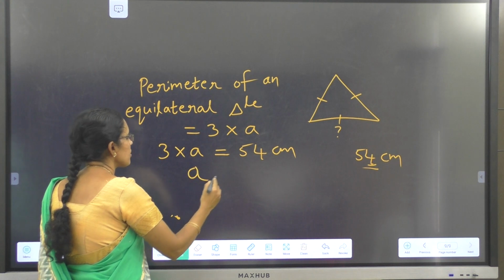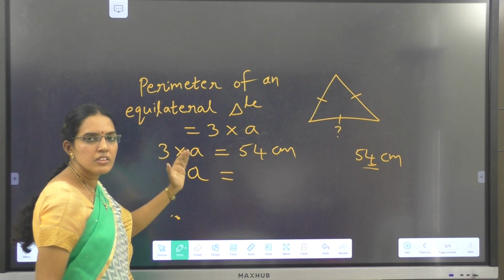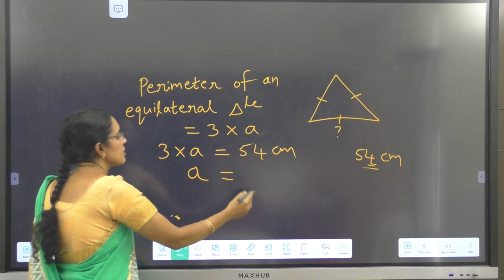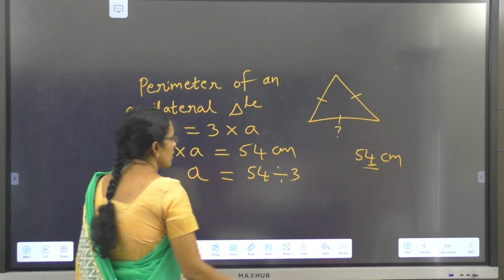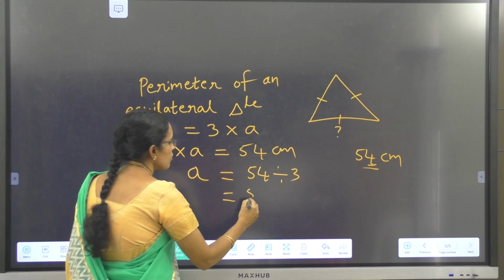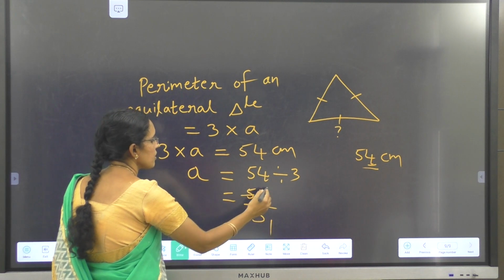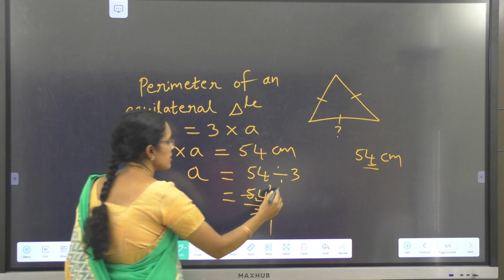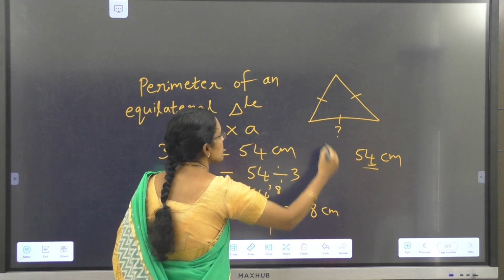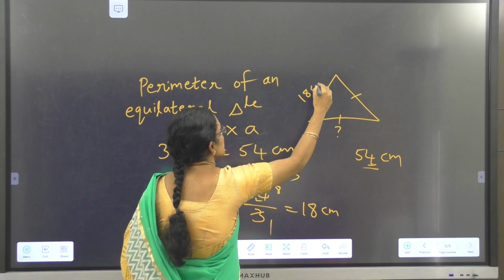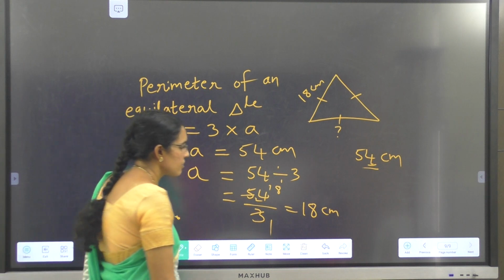If you want the measure of A, the A value decreases 3 times, so the perimeter also will decrease 3 times, that is 54 divided by 3. Either you do the division or the cancellation, then what are you going to get? 3 one time, 3, 2 left, 3 8 is 24, that is 18. The length of each side is 18 centimeters. Okay children, the problem is clear. Now let's take another sum.